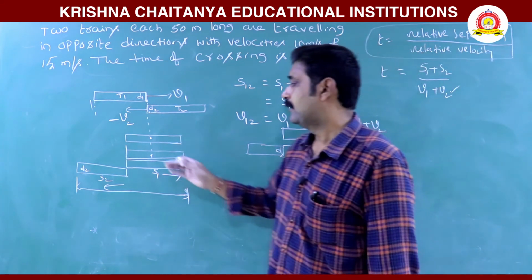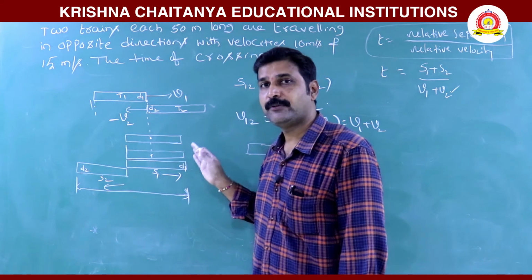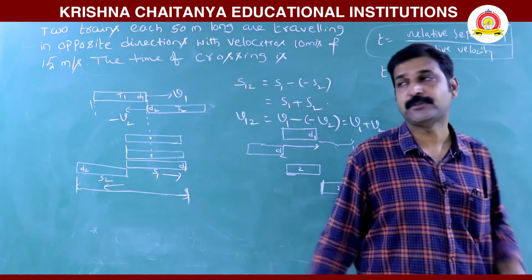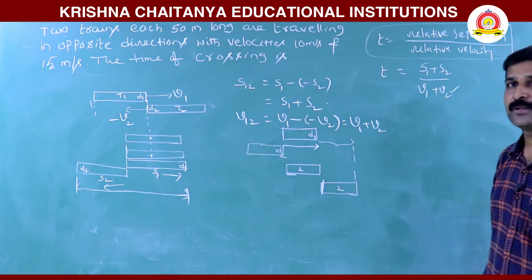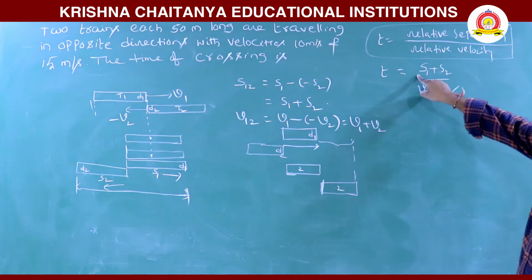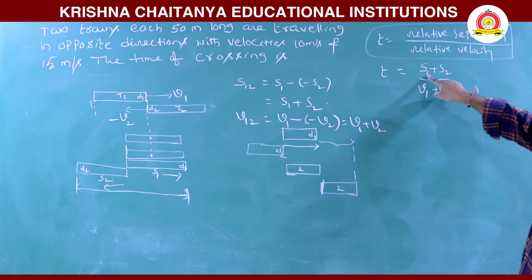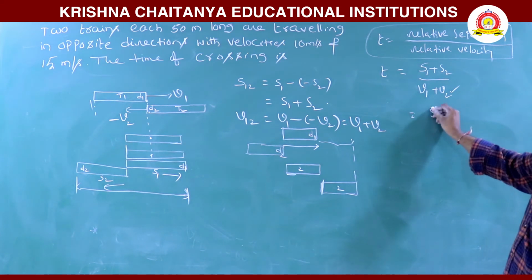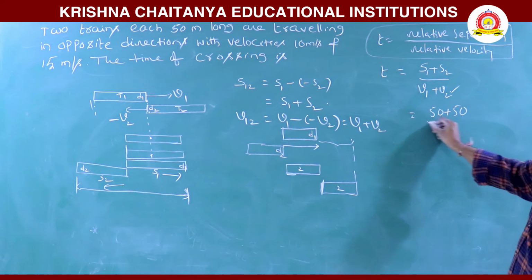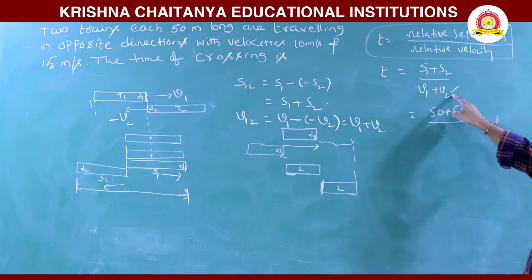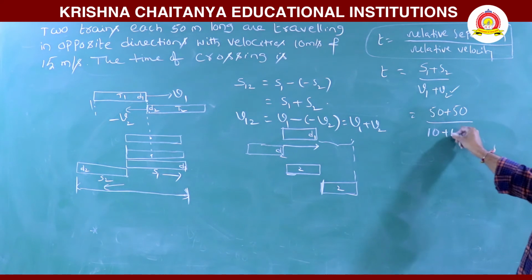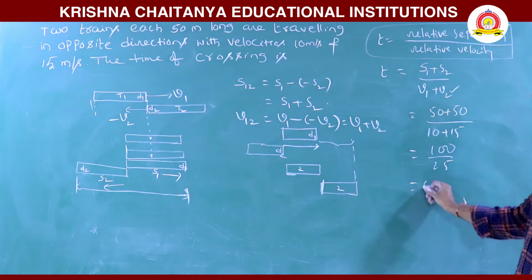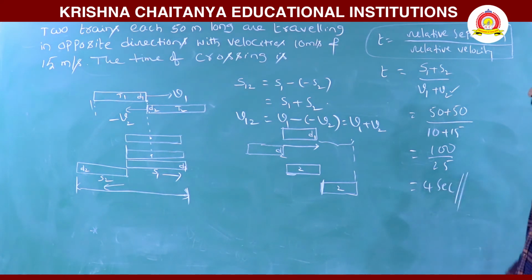Means for the second body, the first body appears moving with V1 plus V2. For the first body, the second body appears to move with minus V1 plus V2, since the direction is opposite. Likewise, the time of crossing is relative separation by relative velocity. Relative separation is 50 plus 50, their lengths, and velocities 10 plus 15, means 100 by 25, which is 4 seconds.